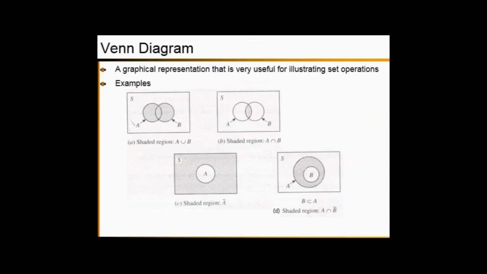Now let's focus on Venn diagram C. Did you notice what the shaded region is? The shaded region consists of the elements not in A. So what is that then? That is A prime. A prime means elements not in A. So this is how we mark A prime on a Venn diagram.